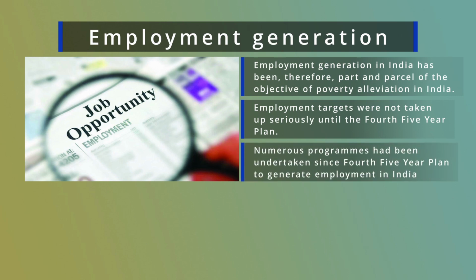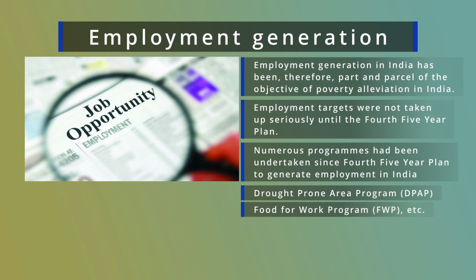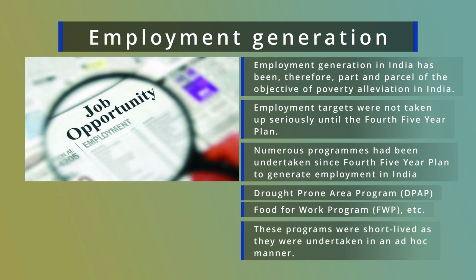But before the 4th 5-year plan, there was no evidence of employment generating programs. During the 4th 5-year plan, the government introduced 2 important programs: one is the drought prone area program and another is the food for work program, along with some other programs to address the problem of unemployment as well as poverty in our country. But these programs had a very short lifespan, and they were introduced on an ad hoc basis.